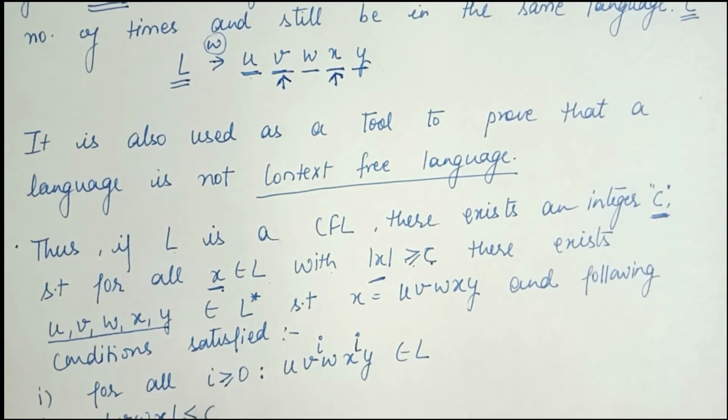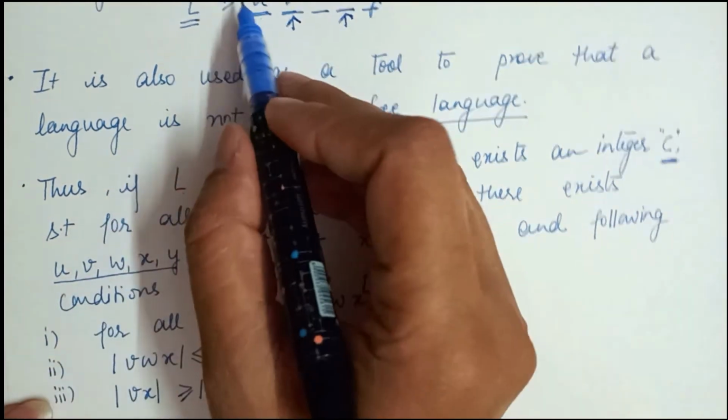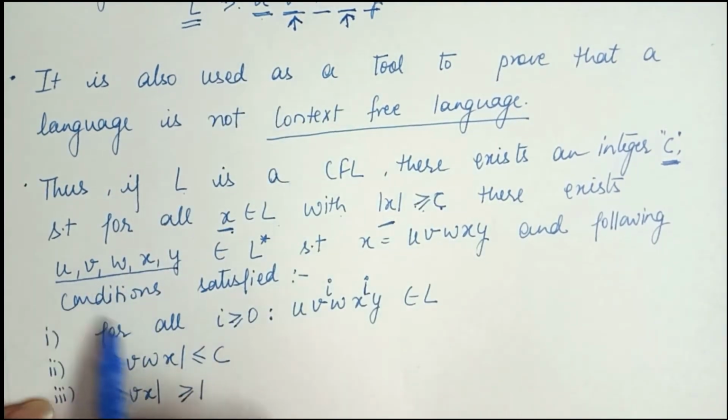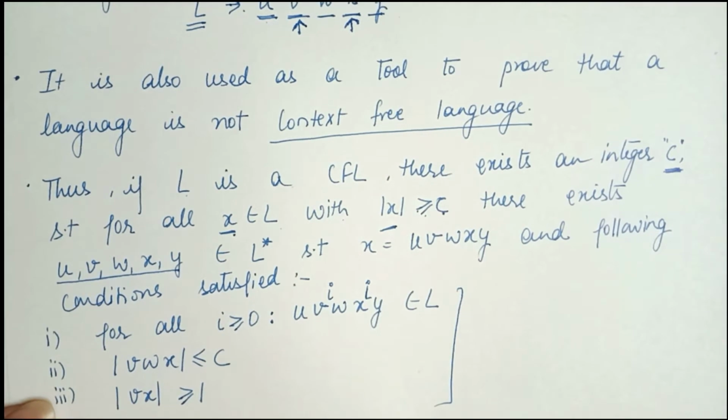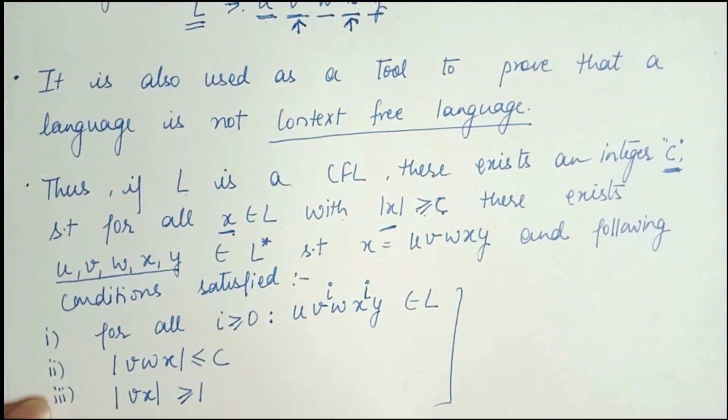After the split, if the following 3 conditions are satisfied at the same time, then we can say that the language is context free. Otherwise the language is not context free. So what are the rules?